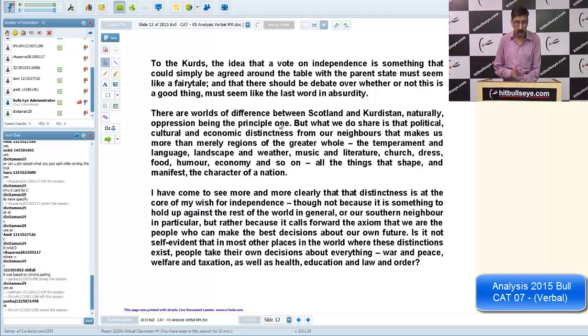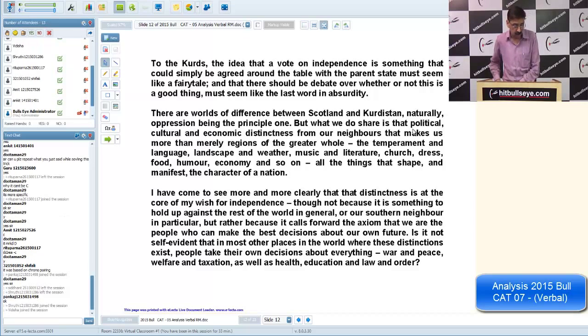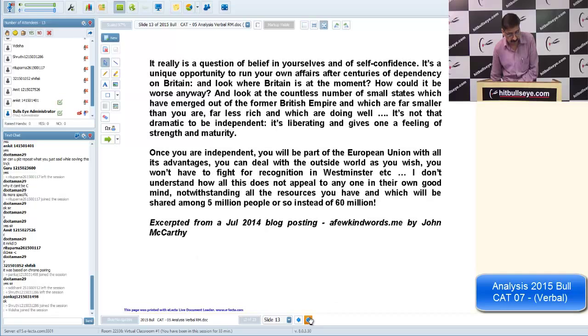We are talking about the difference, not commonality. But here where I am moving my cursor, it is talking about what is common between these two areas: political, cultural, economic distinctiveness. So I think from this particular point we picked up one question and framed it for you, because while reading we are sometimes not able to recall when answering the question.